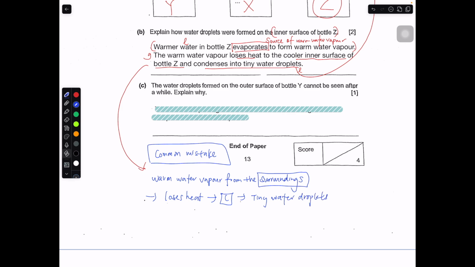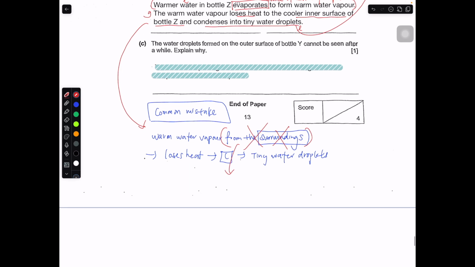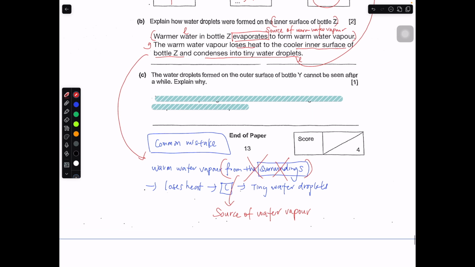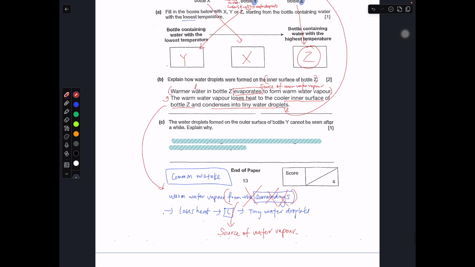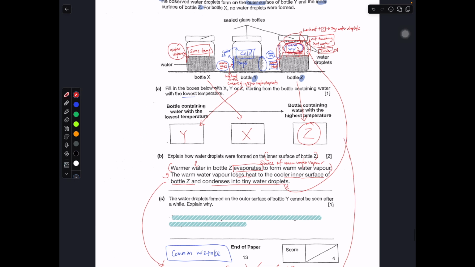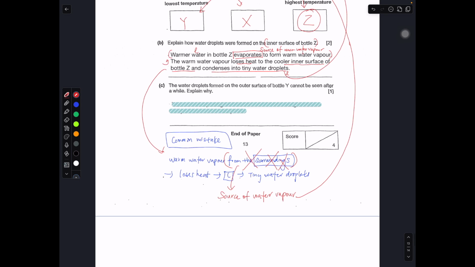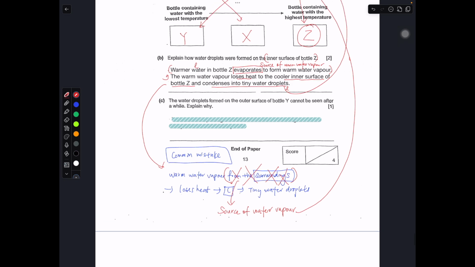Why is this part wrong? It's really because the source of the warm water vapor is not from the surroundings. It is actually coming from the evaporation process of the hot water. In this part, it's really due to the evaporation process. Therefore, this answer cannot be accepted, because the source is wrong. It really shows that you have not understood what condensation means in this question.